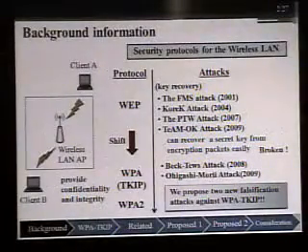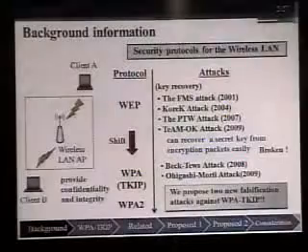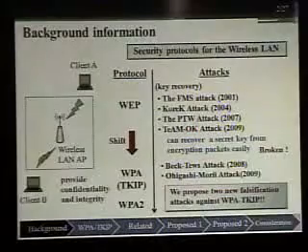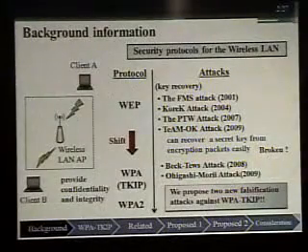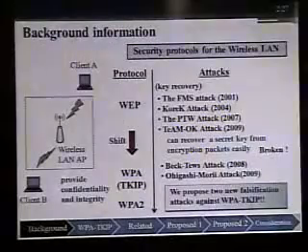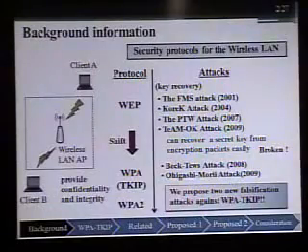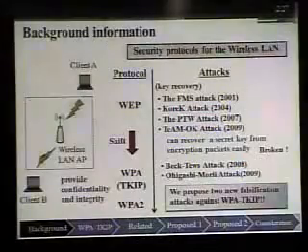In 2008, Beck and Tews proposed a new attack against WPA-TKIP. We call this attack the Beck-Tews attack. Next, Ohigashi and Morii proposed a man-in-the-middle attack against WPA-TKIP. We call this attack the Ohigashi-Morii attack. Now, we propose two new falsification attacks against WPA-TKIP.